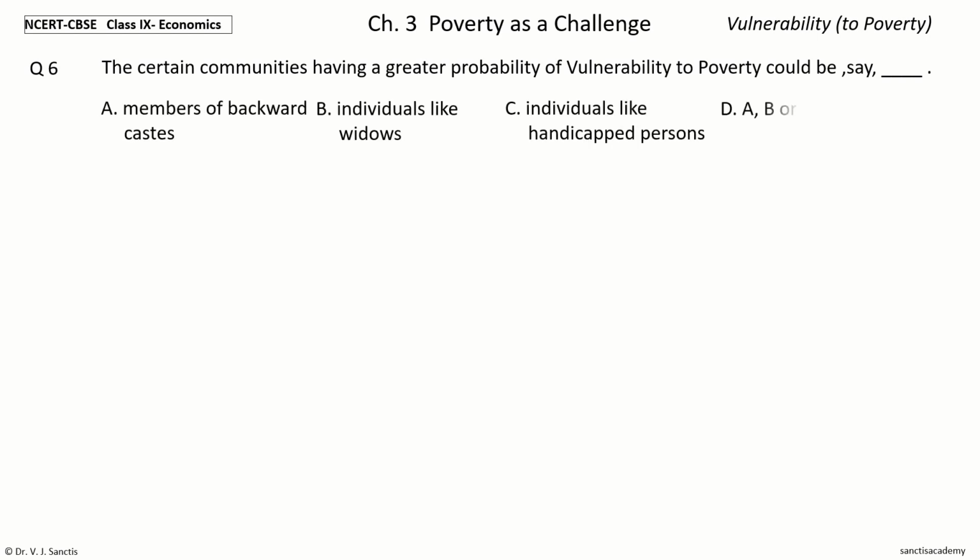Question 6. The certain communities having a greater probability of vulnerability to poverty could be, say, dash. The options are members of backward castes, individuals like widows, individuals like handicapped persons, A, B, or C. Your time to choose.